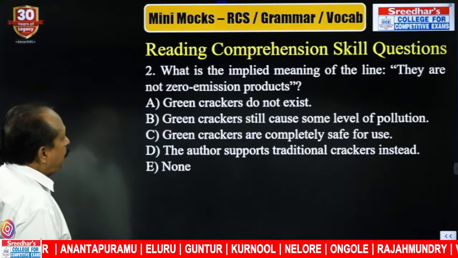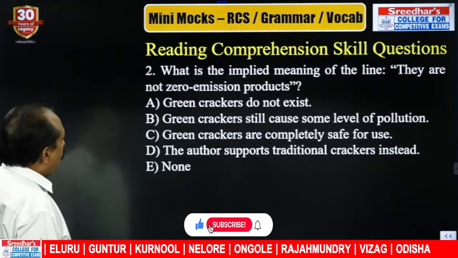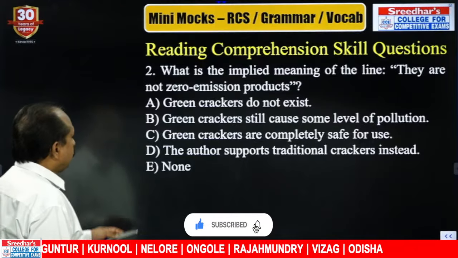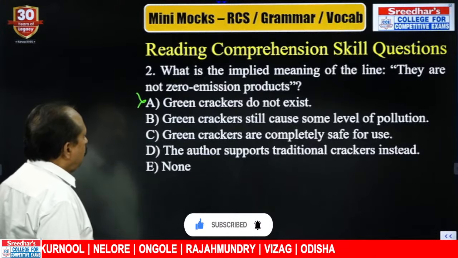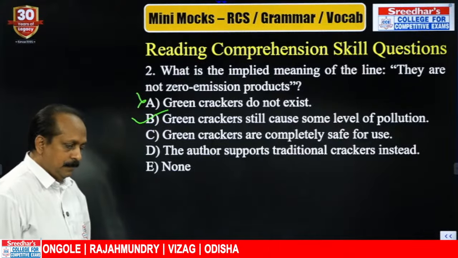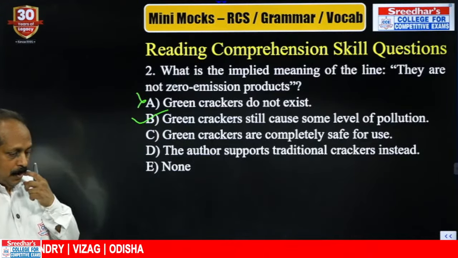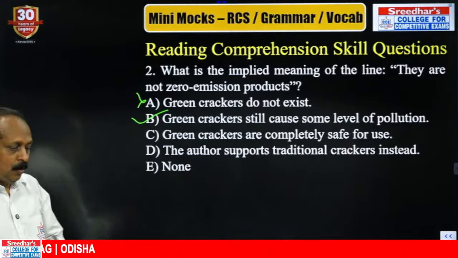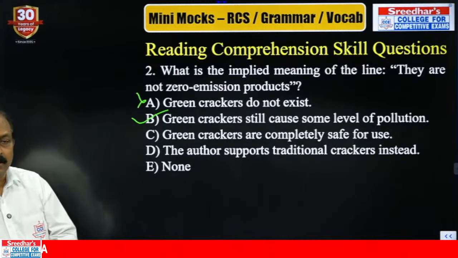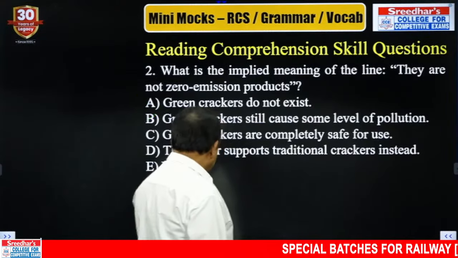What is the implied meaning of the line, they are not net zero, they are not zero emission products? Zero emission products do not exist. Green crackers still cause some level of pollution. Answer is the second one. They are not zero emission products, they do cause some sort of pollution. B is the answer.